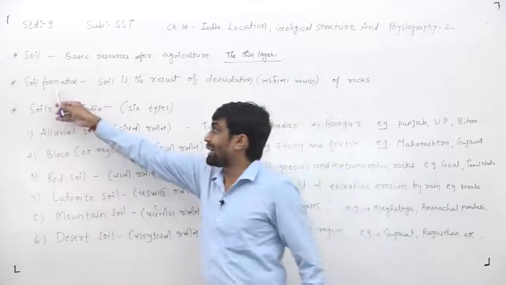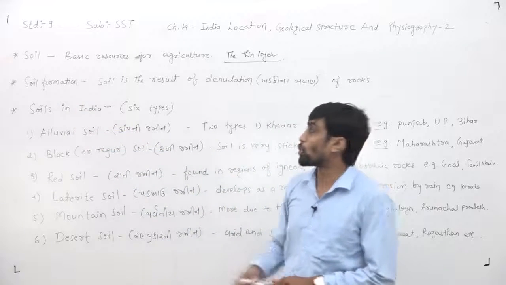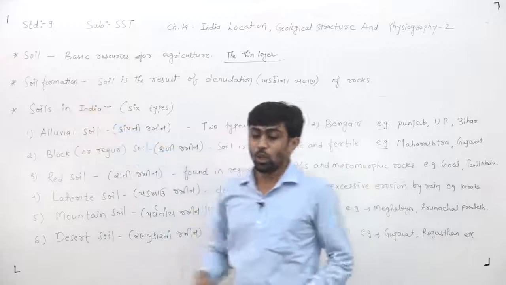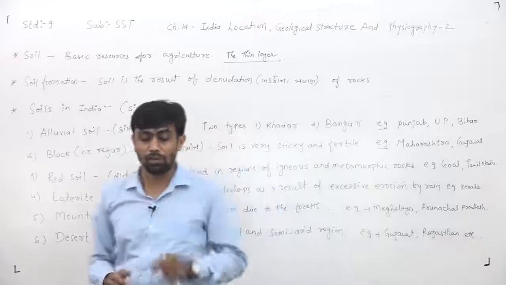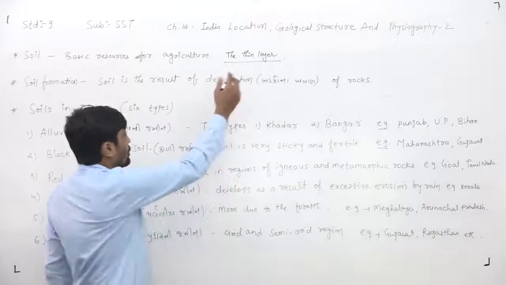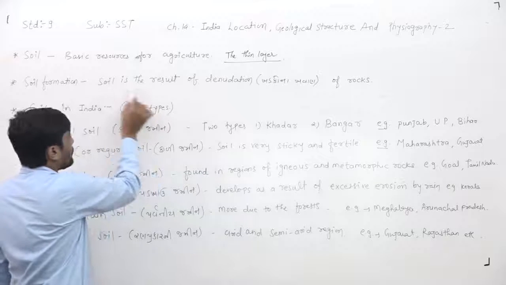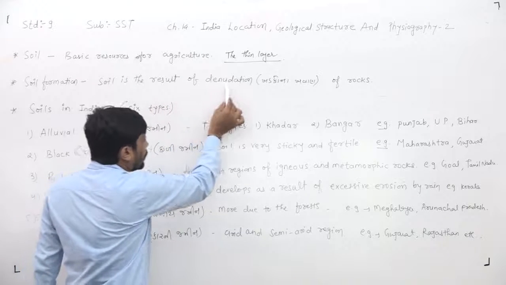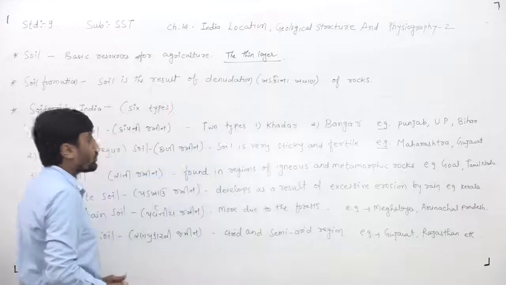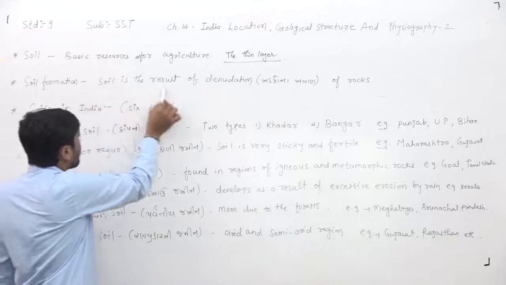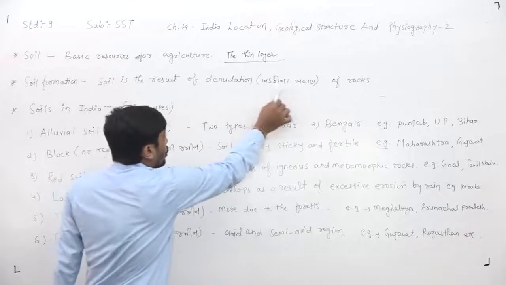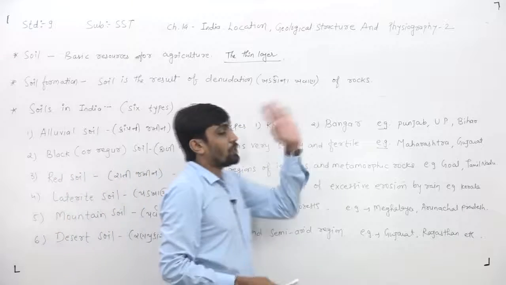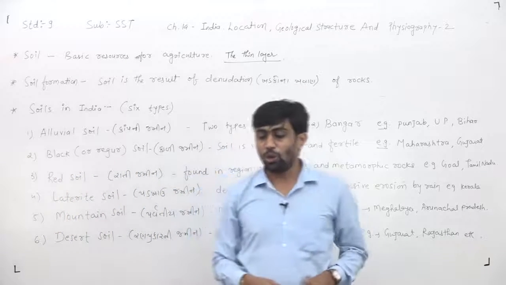Now dear children, next our topic is soil formation. Soil formation means Jamin Nirmana. Now, what is the meaning of soil formation? Soil is the result of denudation of the rocks. What is the meaning of denudation, dear children? Khadokona khawan of the rocks. It is known as soil formation.